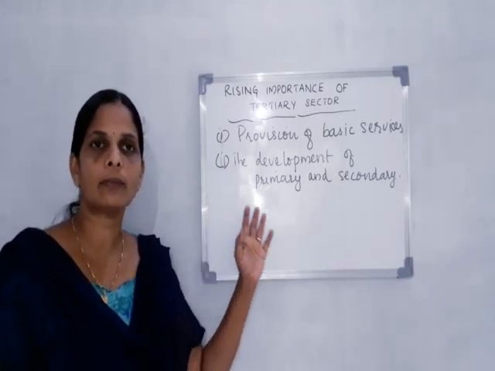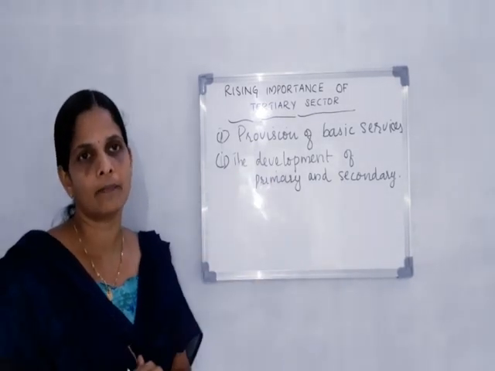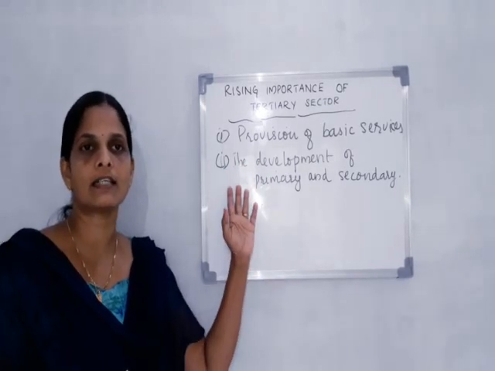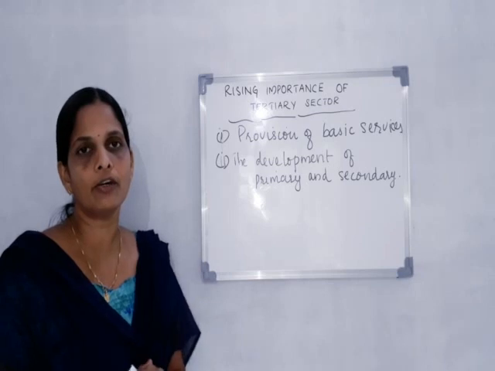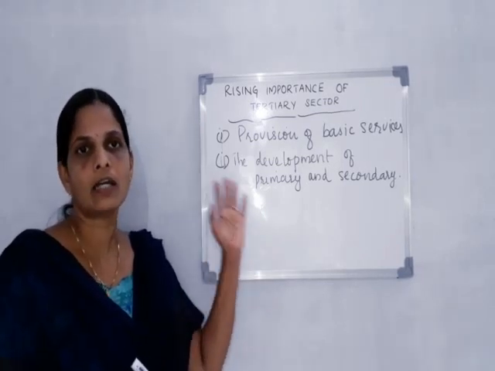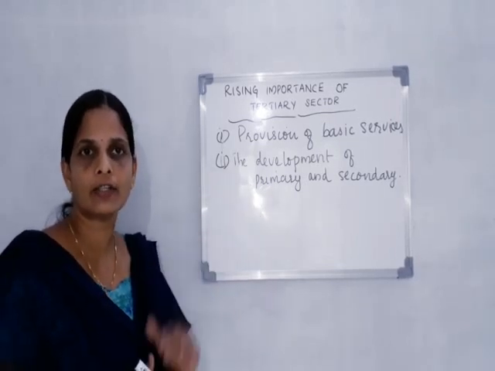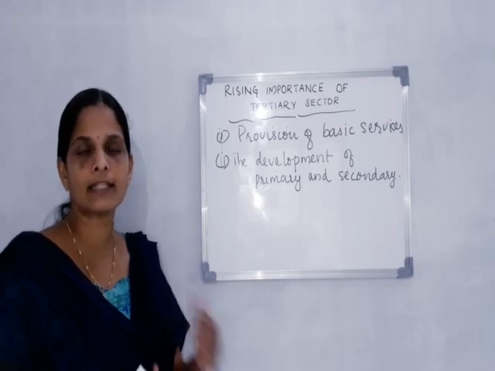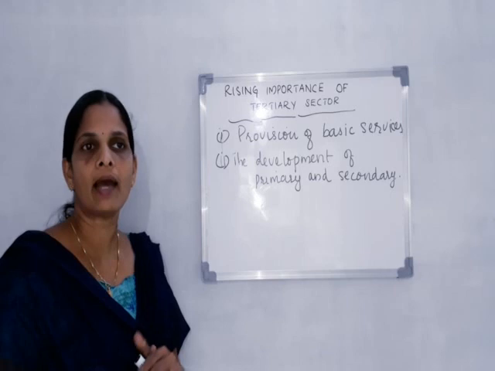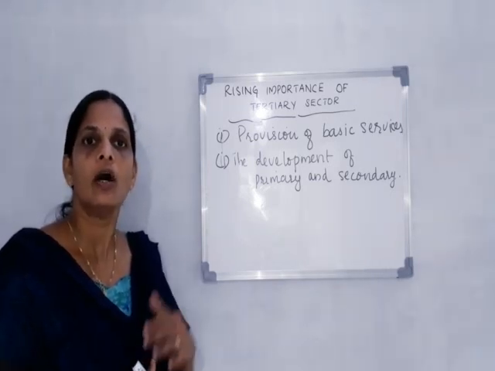When the production from the primary sector increases, it leads to the development of the secondary sector. And when the production from the secondary or primary sector increases, it also leads to the development of the tertiary sector. That means the farmers or the workers in the primary sector need to transport the raw material and finished products from field to markets or from markets to their field. In the same way, manufacturers need to transport their raw material and finished products to markets.